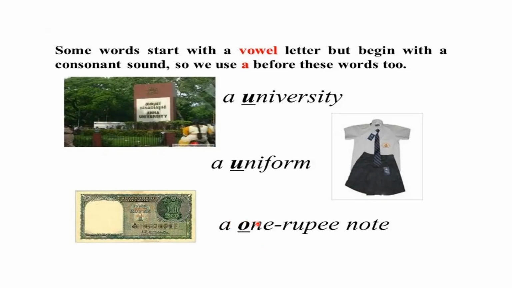Even this example, a 1 rupee note, though it begins with the vowel letter O, the sound is that of a consonant. So therefore, you will use a before 1 rupee note. Even, for example, the word is European. So you will say a European city. So these are the examples. When words start with a vowel letter but begin with a consonant sound, you will use a. A university, a uniform, a 1 rupee note, even a European city.